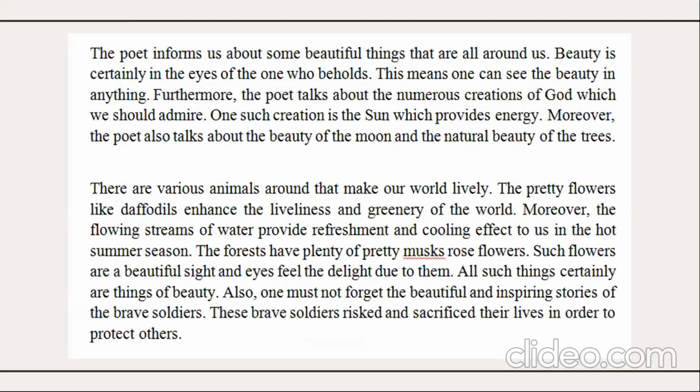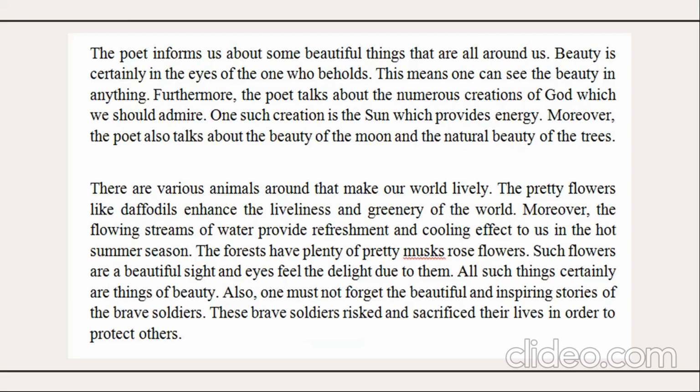The poet informs us about some beautiful things that are all around us. Beauty is certainly in the eyes of the one who beholds. This means one can see the beauty in anything. Furthermore, the poet talks about the numerous creations of God which we should admire. One such creation is the sun, which provides energy. Moreover, the poet also talks about the beauty of the moon and the natural beauty of the trees.